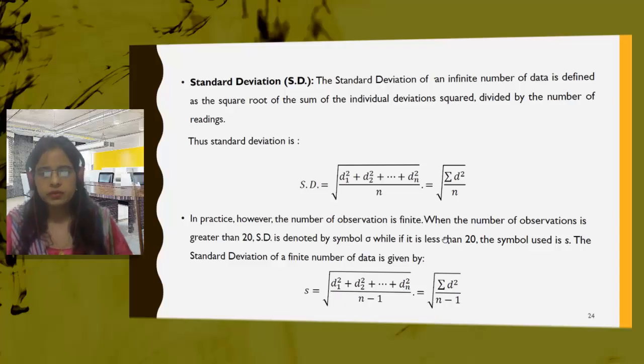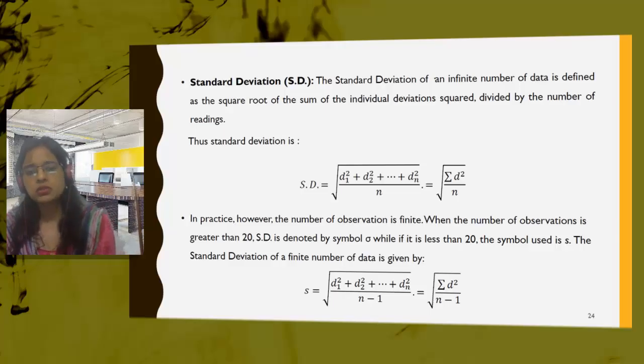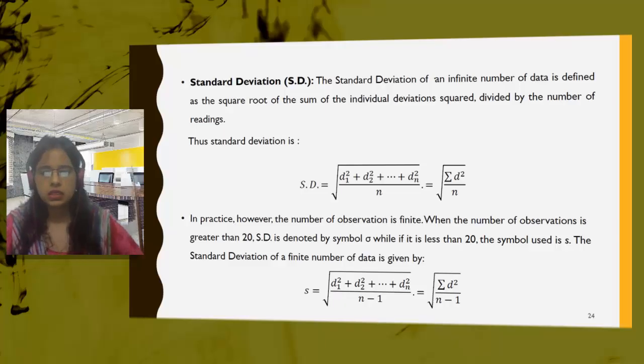When the number of observations is greater than 20, then SD is denoted by sigma, while if it is less than 20, SD is denoted by small s.